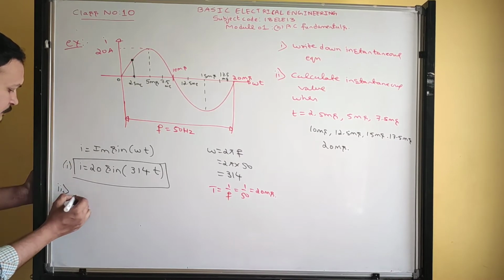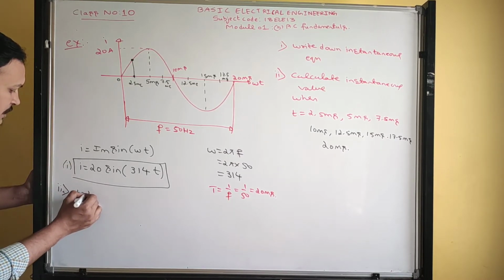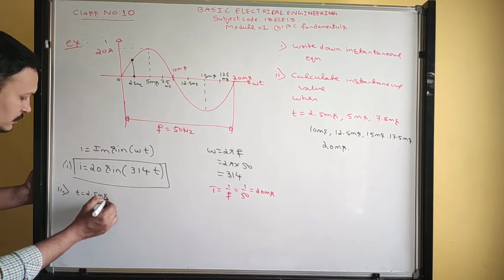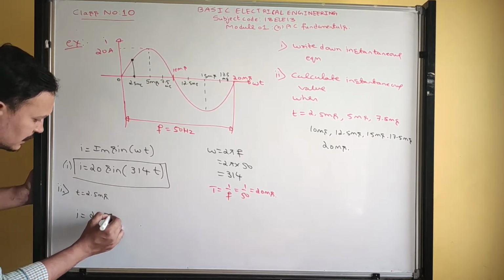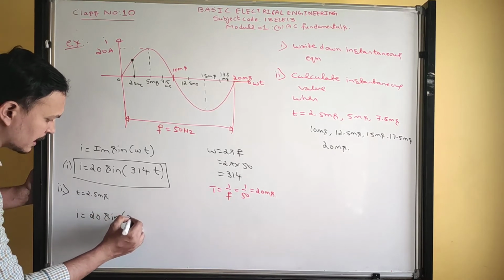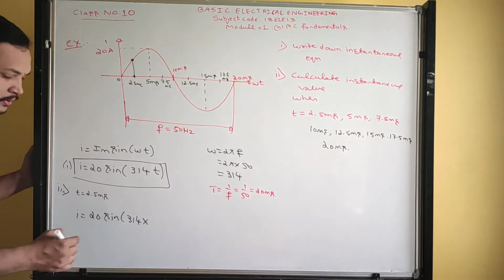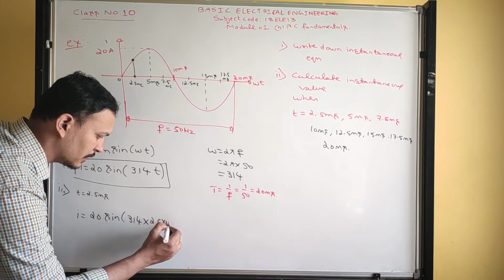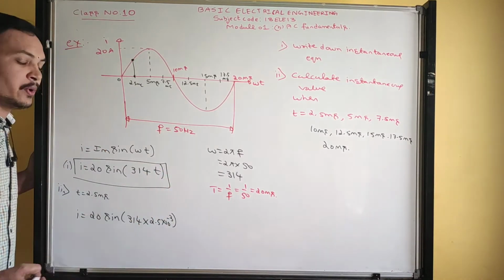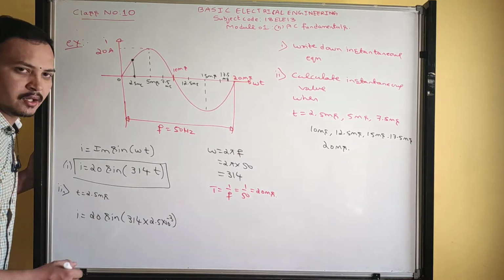So in second, when t is equal to 2.5 milliseconds, I is equal to, you type this equation, 20 sine 314 into, you type this timing here, 2.5 into 10 raised to minus 3 milli.